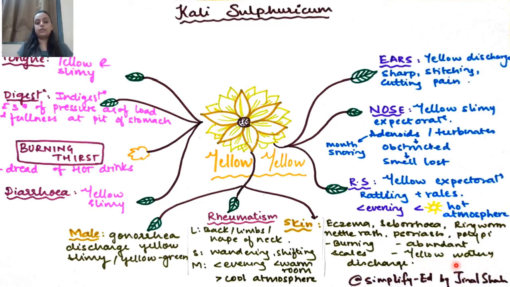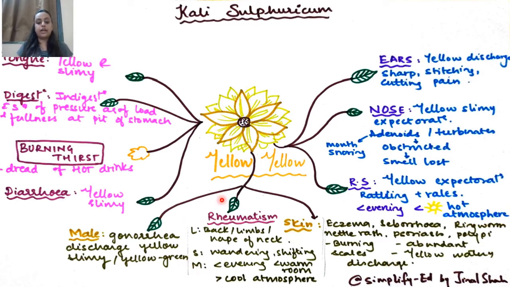Skin, it can be used for any skin complaint, be it eczema, seborrhea, ringworm, nettle rash, psoriasis, etc. Since there's sulfur element, this has to be burning, and with the yellow element of Kali Sulf, the scales will be yellow. If there's any discharge, it could be yellow. So yes, it could be indicative in some form of pustular tendencies as well.